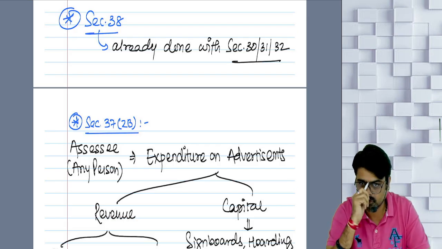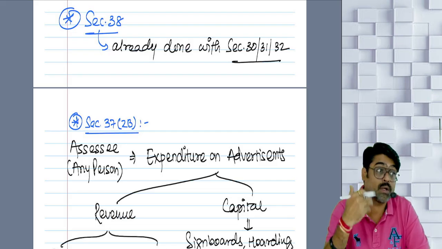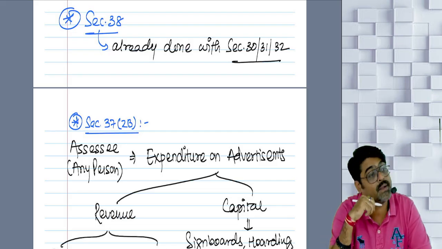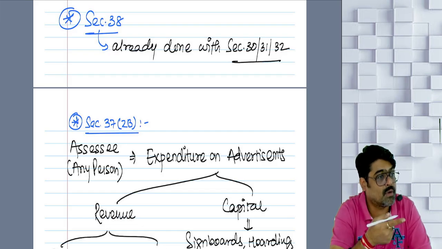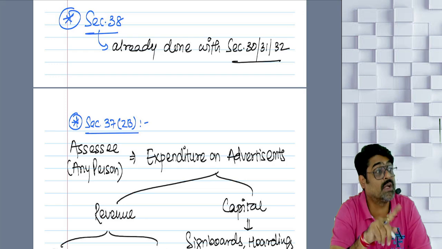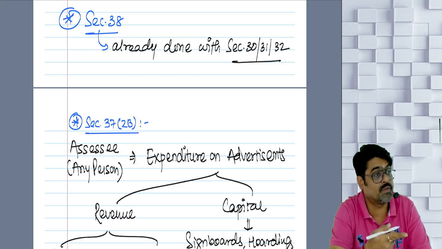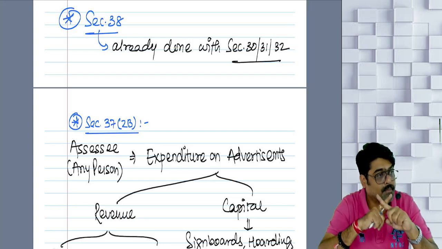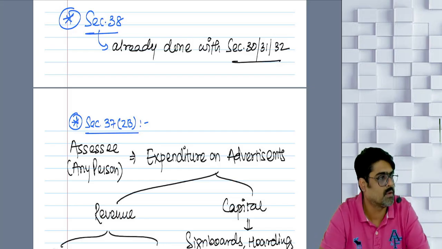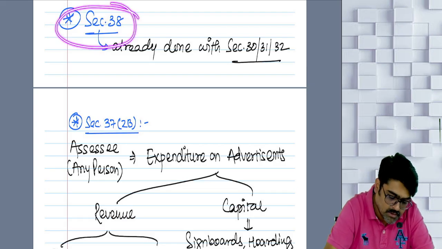What if the asset is used for purposes other than business or profession? Then the proportionate amount of expense or depreciation which is related to use of the asset for a purpose other than business or profession will be disallowed. That is given in section 38.